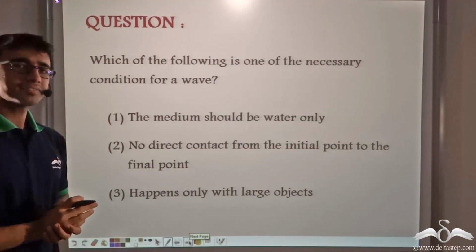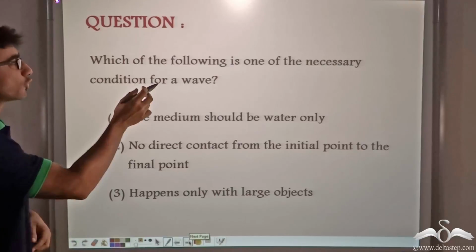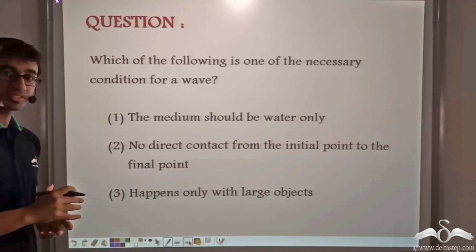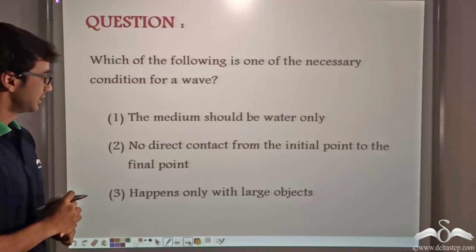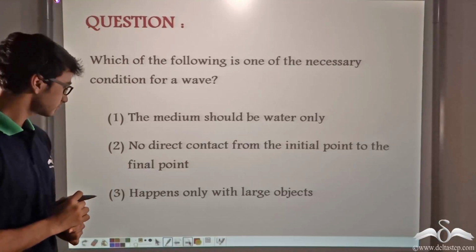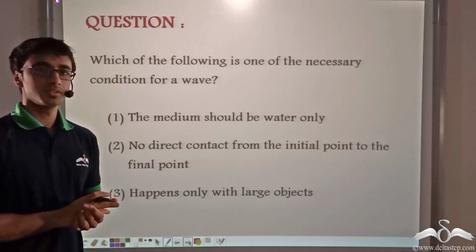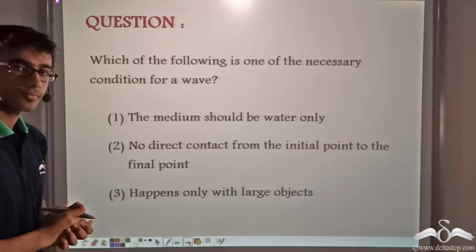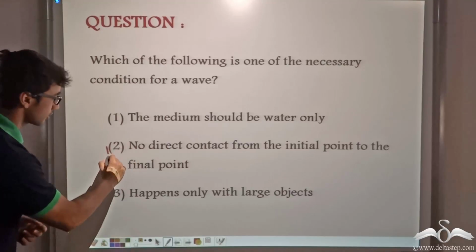Now, I have a question for you. The question is, which of the following do you think is a necessary condition for a wave? The options that you have are: number 1, the medium should be water only; number 2, there should be no direct contact from initial point to final point; and number 3, it happens only with large objects. So what do you think? What is the correct option? The correct option is number 2.